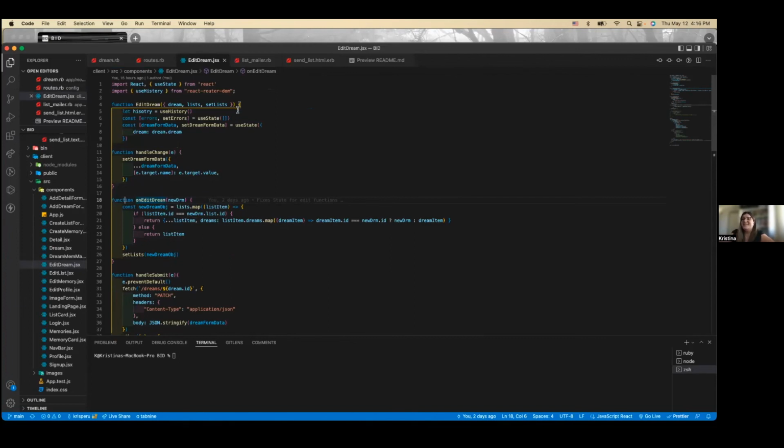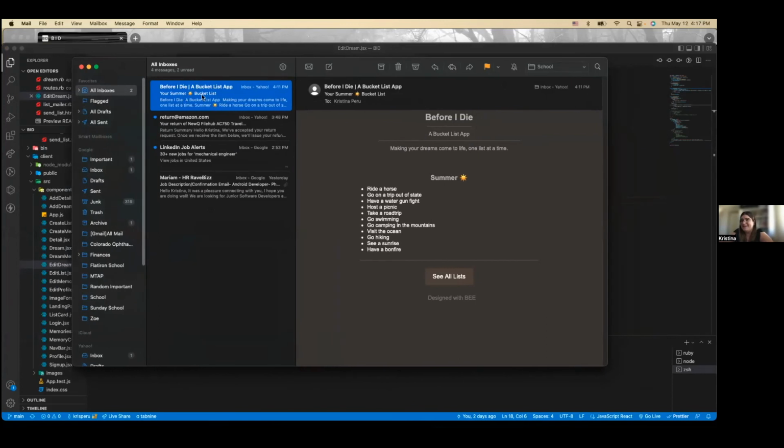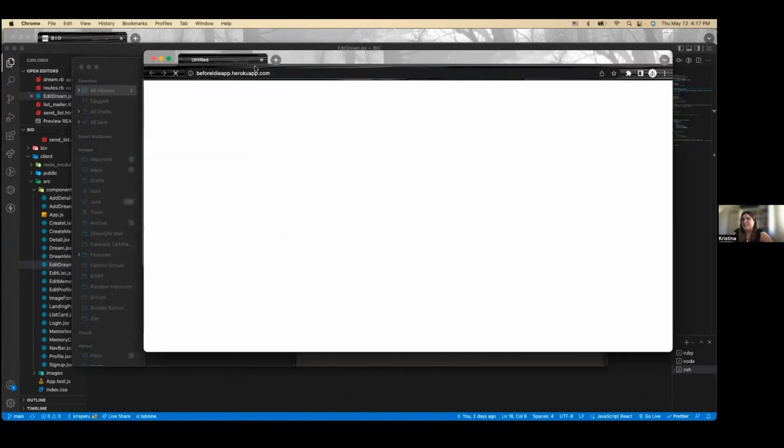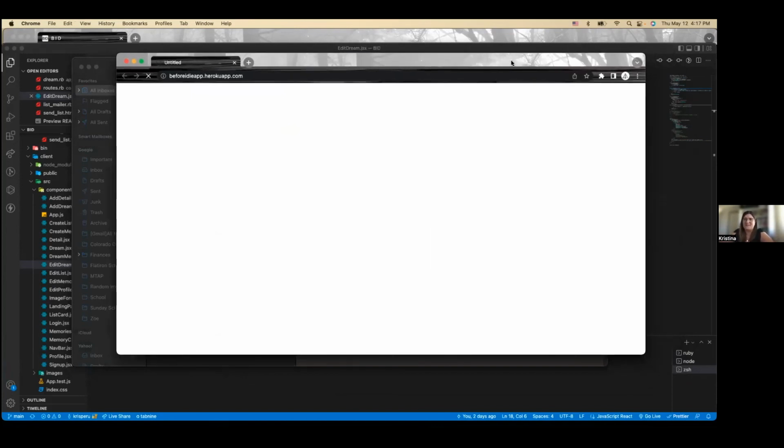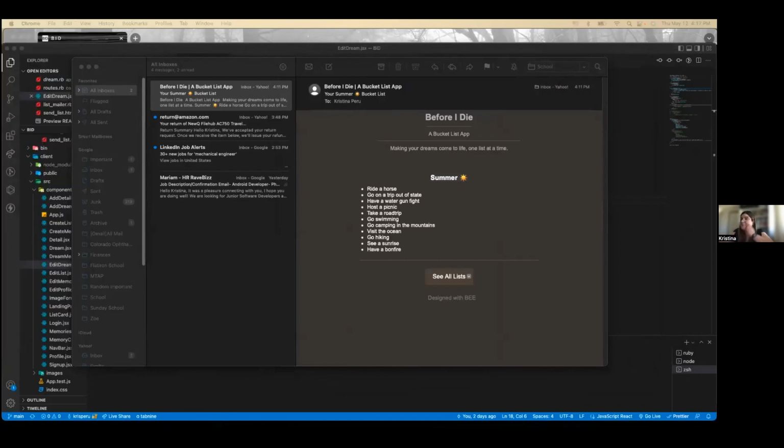And then I was actually very proud of the mailing. I forgot to show you guys the email. So if you go here, this is my email. You get an email like this. It has all the things on my bucket list. It has the name. If you click see all list, it takes you to the deployed app, which the email function actually doesn't work on just yet. I need to fix my credentialing, but it has that. So you can see all of these things.